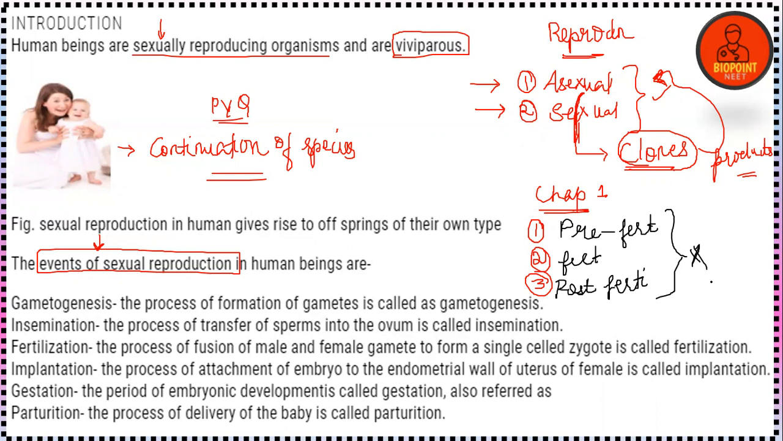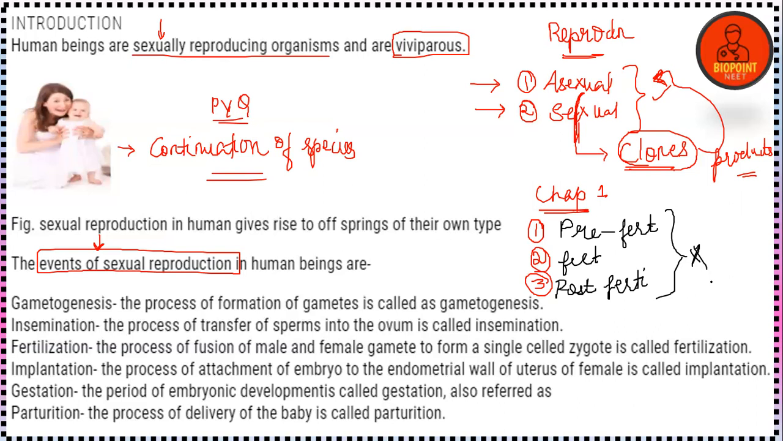In chapter number 1 we have studied about pre-fertilization, fertilization and post-fertilization events, and also there we discussed what are the main important steps or the events that take place under each of these particular steps.